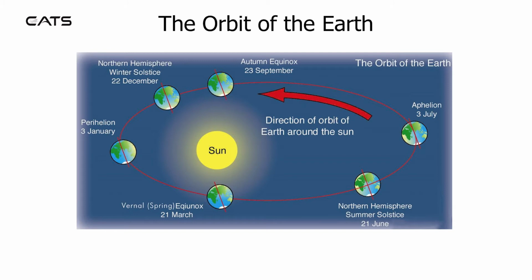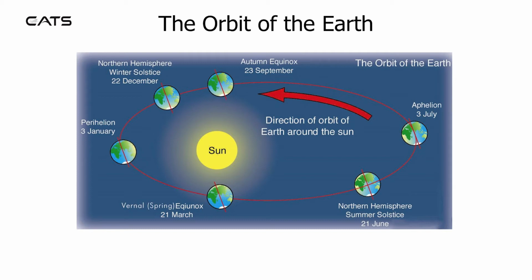The orbit of the Earth. At perihelion, approximately the 3rd of January, the Earth is closest to the Sun, and the northern hemisphere is tilted away, giving rise to the winter season. On the 21st of March, it's spring equinox, equal night. On the 21st of June, it's the longest day in the northern hemisphere, summer solstice.